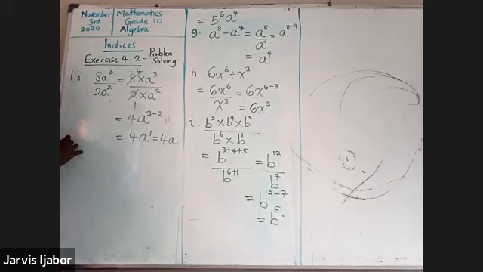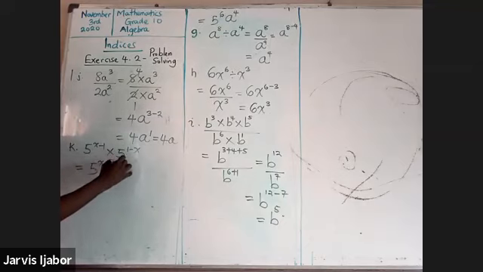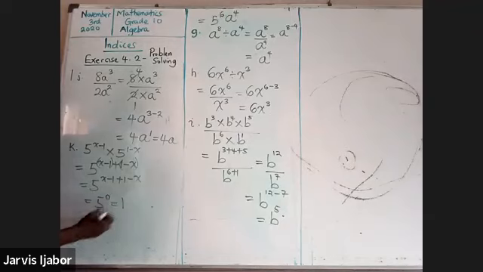Then we have done J. Let's go to K. K, 5 to the power of x minus 1 times 5 to the power of 1 minus x. What would this give you? This will be 5 raised to the power of x minus 1 plus 1 minus what? X. When writing this, put them in brackets first. Then by the next line, you put them up. Minus x plus x is 0. Minus 1 plus 1 is 0. So that will be 5 raised to the power of 0, which we know to be equal to 1. So that will be the answer to K.